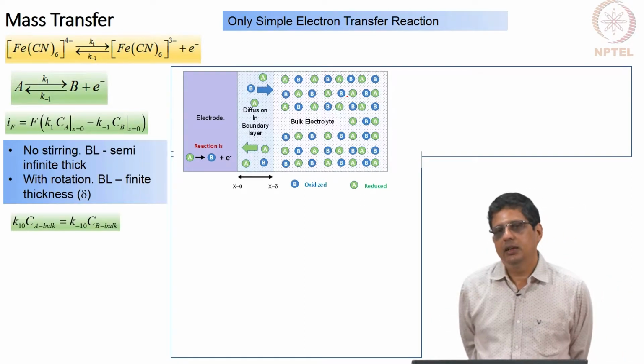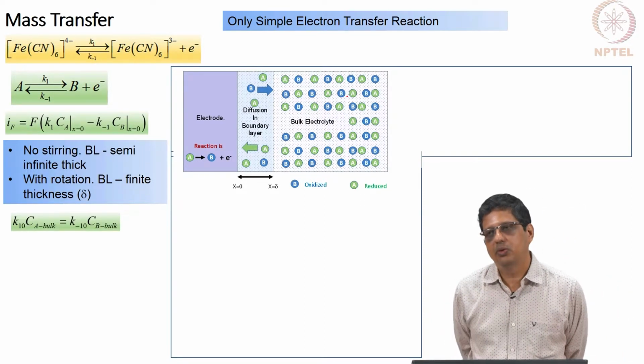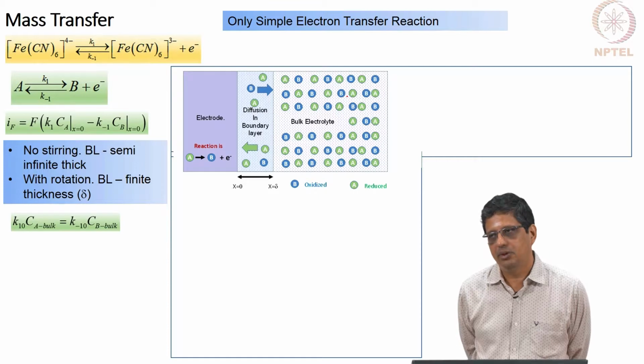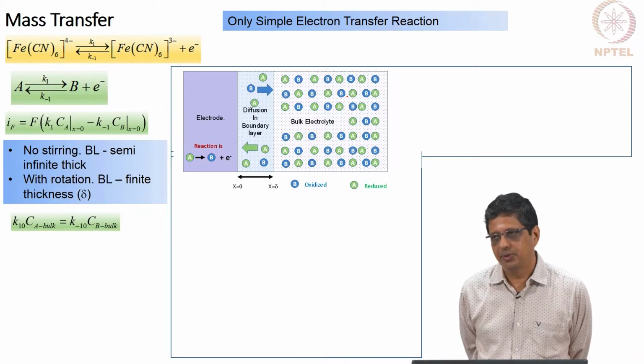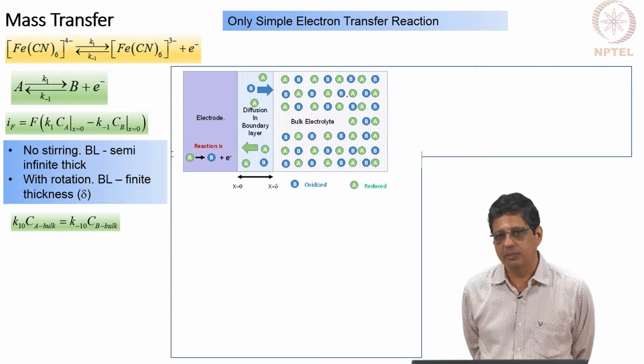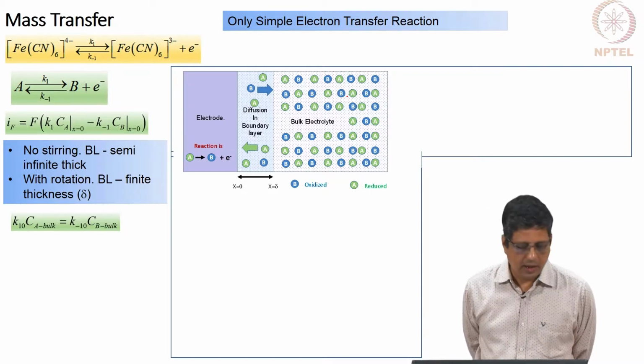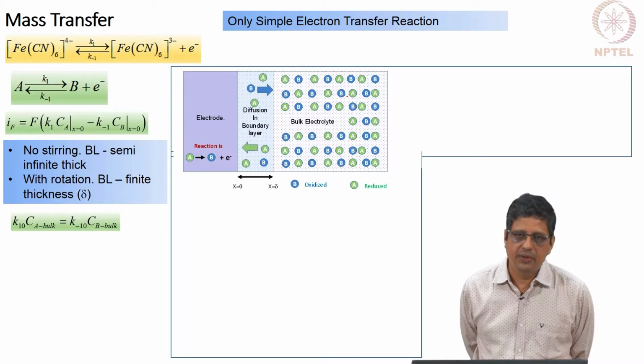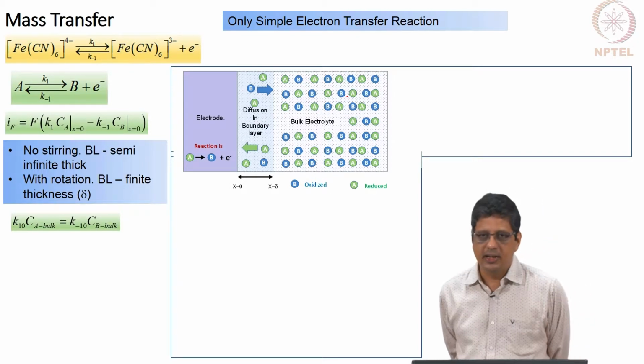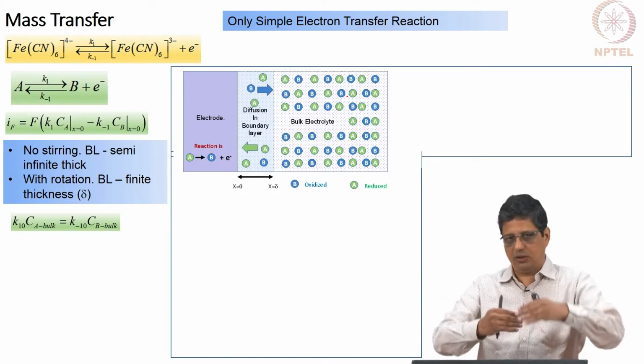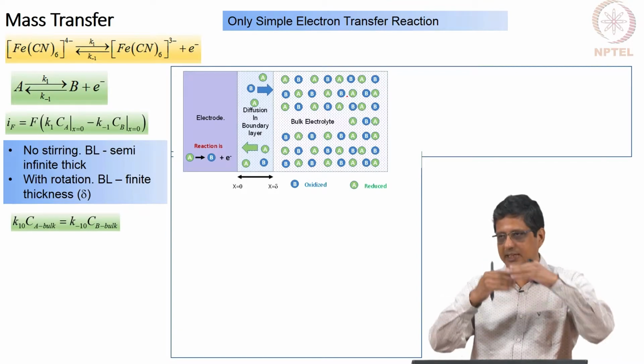That is one. Second, the rate constants K10, K minus 10, they are not arbitrary in the sense they can't be varied arbitrarily, because we take the reference as the open circuit potential. At open circuit potential, current will be 0, and at open circuit potential there is no net reaction. A going to B and B going to A, they happen at equal rate. They may happen at a fast rate or slow rate, but both will happen at the same rate.